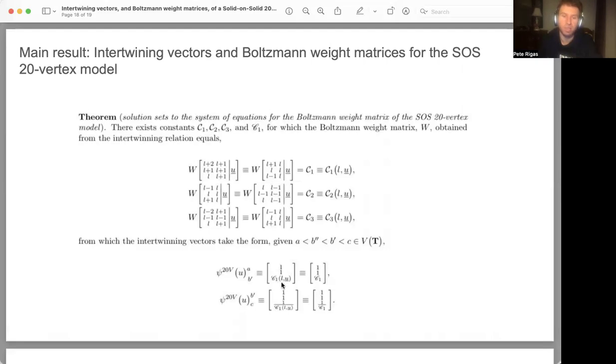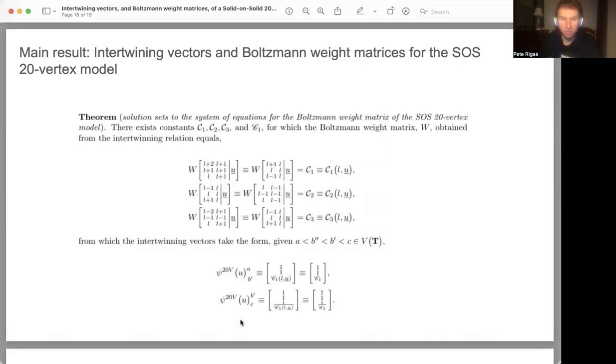It depends on the strictly positive parameter L as well as the other parameter U, which we abbreviate as script C sub 1.